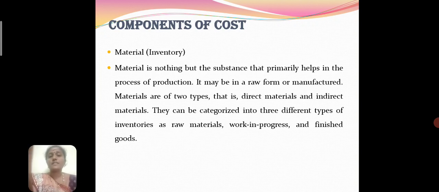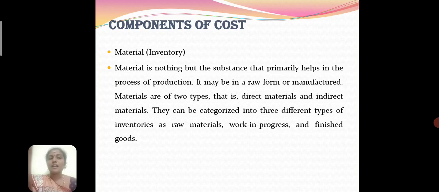Next, we discuss the components of the costing system. What are the components? There are three elements in the costing system: material, labor and overhead. Now let's understand the main components. Material is the substance that primarily helps in the process of production.